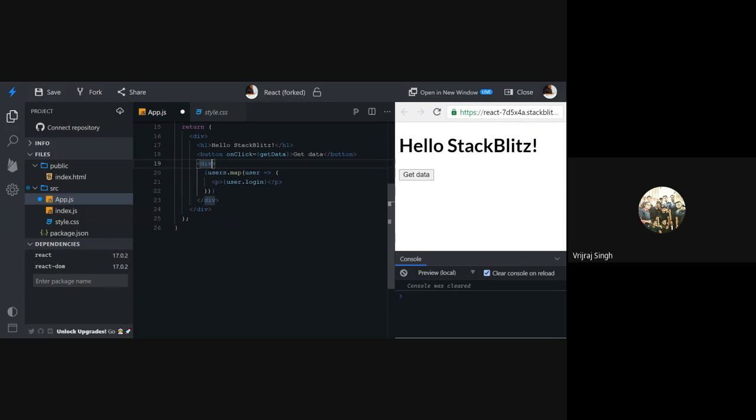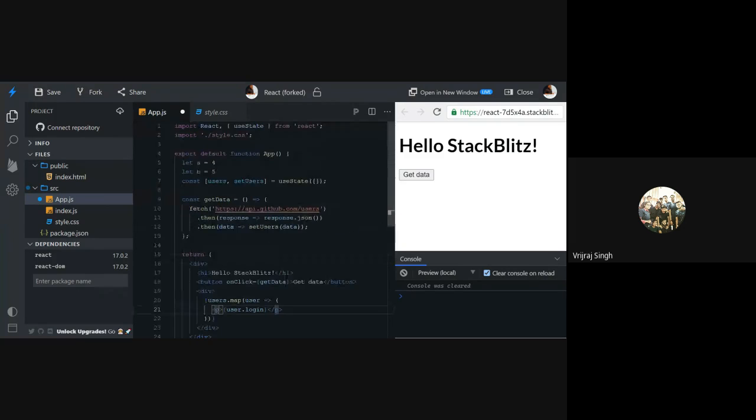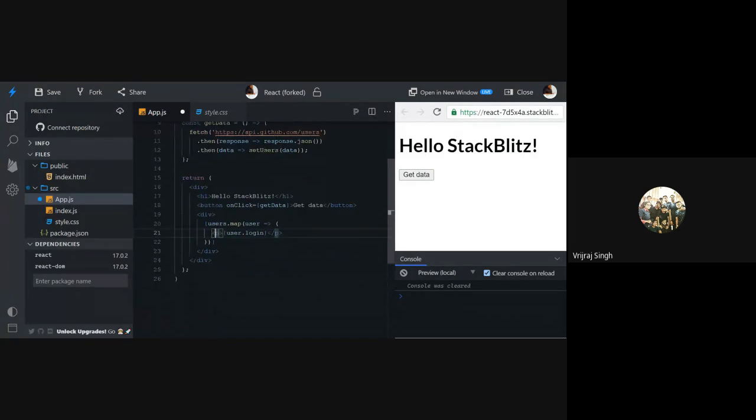Let's create a div element, and then we can write users.map, which is a higher order function, and this will give me one by one JavaScript object of a GitHub user, and then we can print the data. We can use a p tag and then user.login. So this is how we can create a simple project.